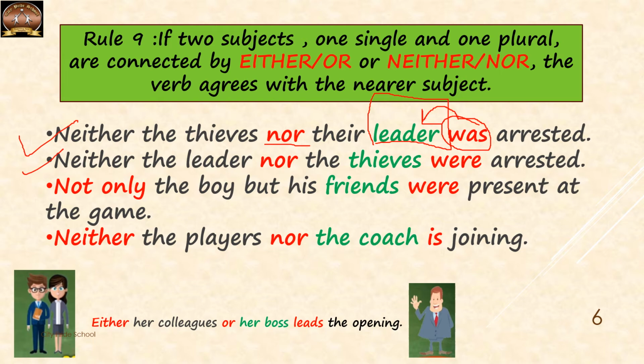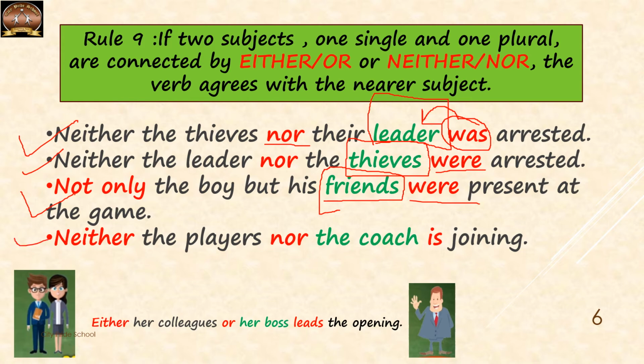Second example, neither the leader nor the thieves were arrested. Now here, thieves is a plural subject which is closer to nor. And since the subject is plural, the verb that will be used after it is going to be plural, which is were. The next example, not only the boy but his friends, right? So friends is a plural subject. It will take a plural verb were.